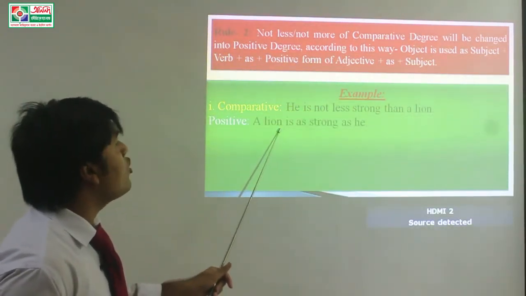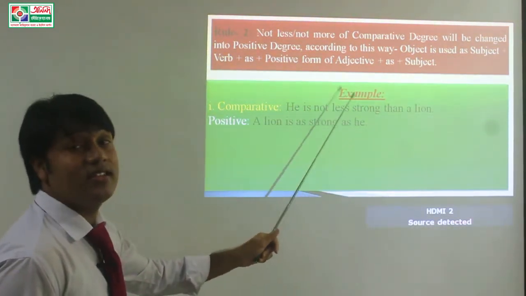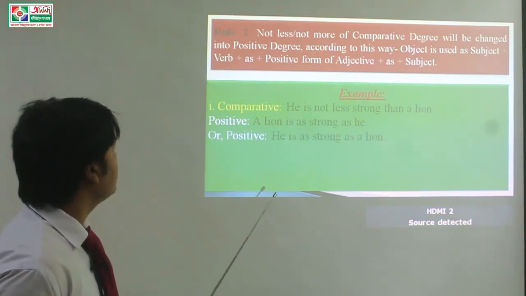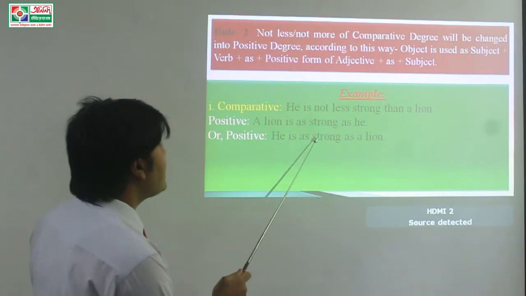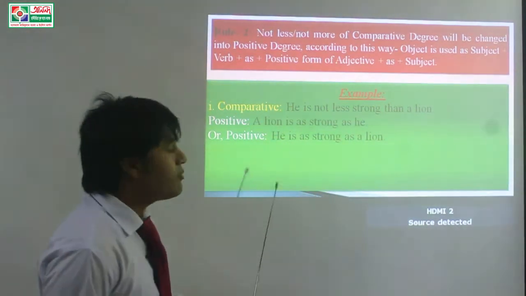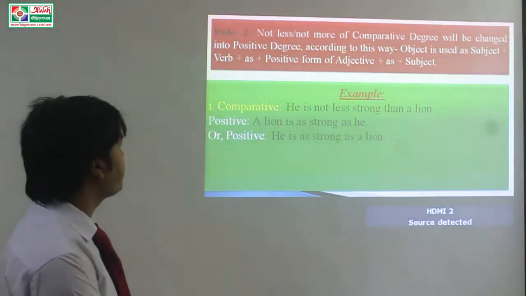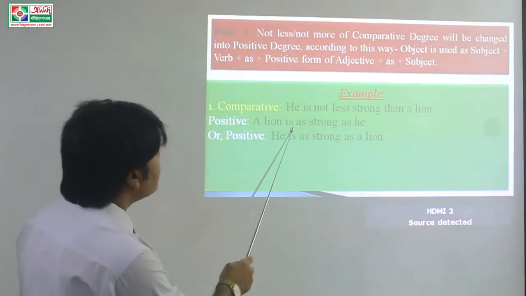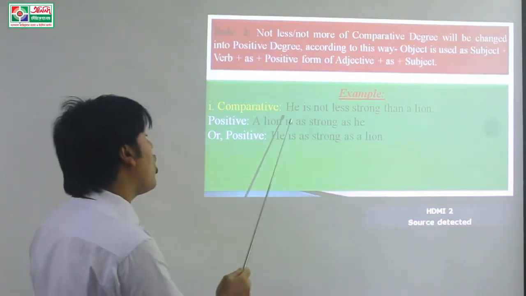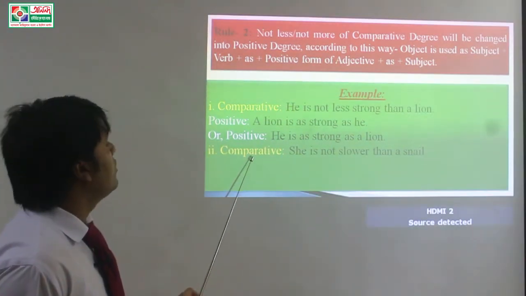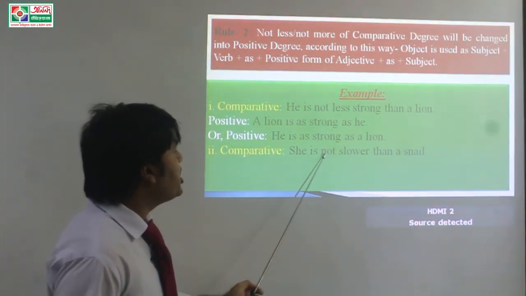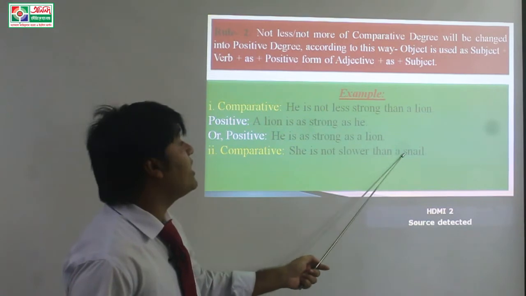Positive: A lion is as strong as he, or we can change it another way. He is as strong as a lion. That means both of them are the same. A lion is as strong as he, or he is as strong as a lion. Another example, she is not slower than a snail.